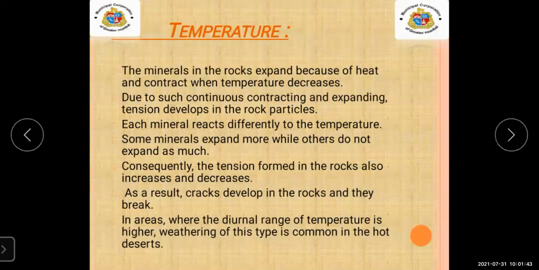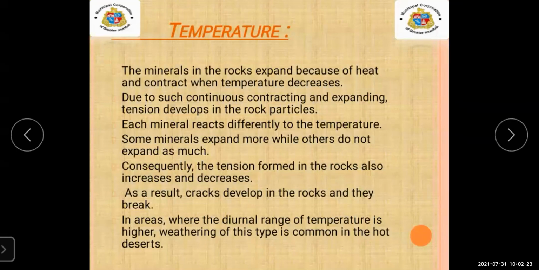Sometimes what will happen, student, you can see the rock has broken in two parts. You can see the shape of the rock is different. Why has it happened? Because the minerals in the rock expand in different ways. Consequently, the tension formed in the rock also increases and decreases.